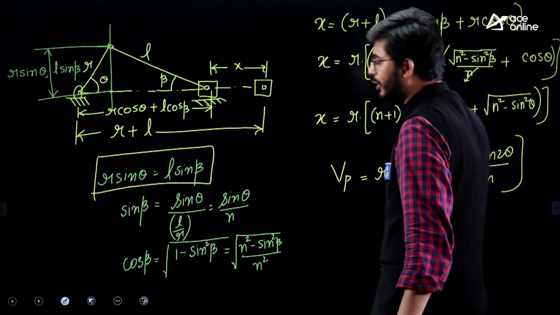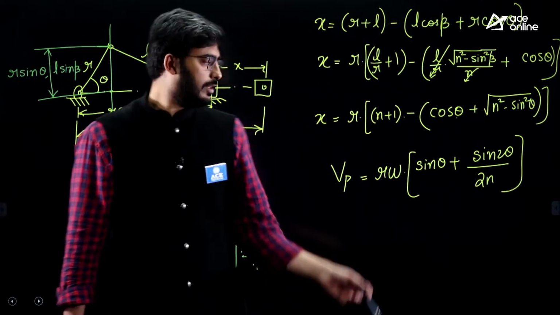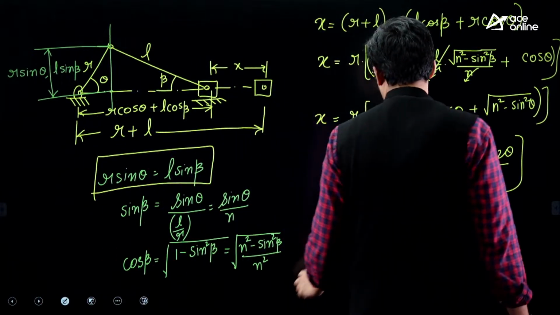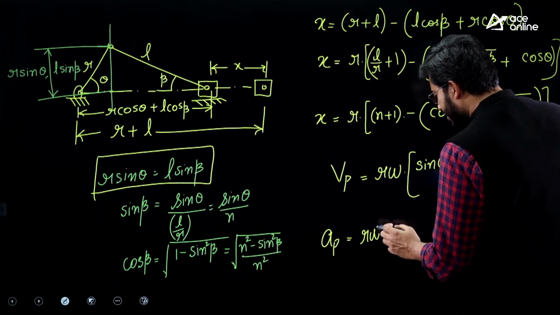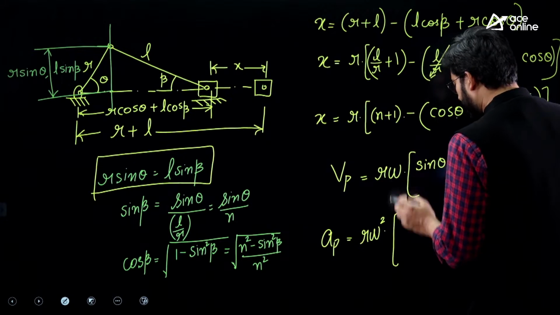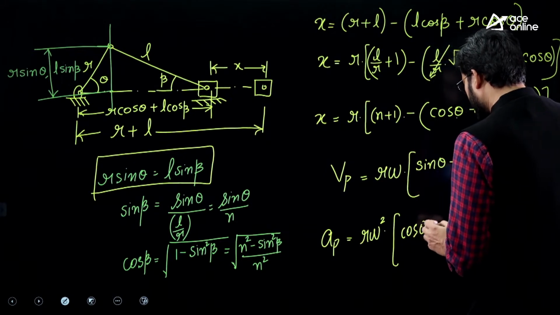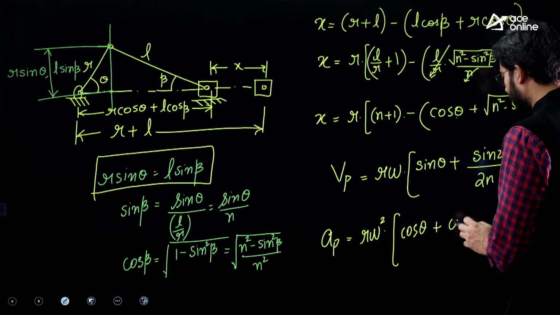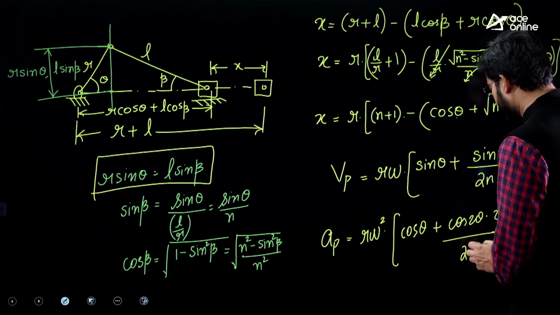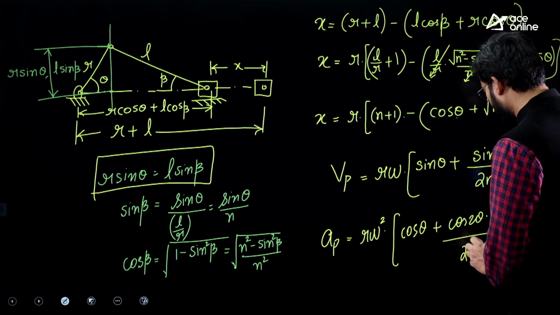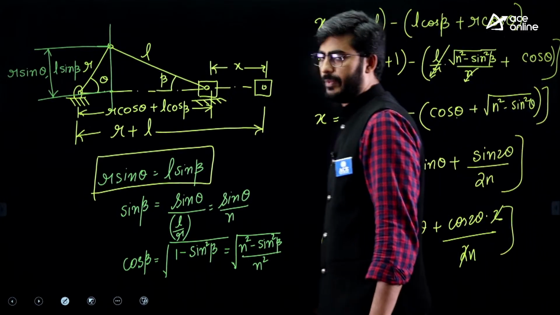This will be the velocity of piston. Similarly, the acceleration of the piston, if you differentiate this further, you get r omega square times cos theta plus cos 2 theta into 2 divided by 2 times n, which is only cos 2 theta by n.